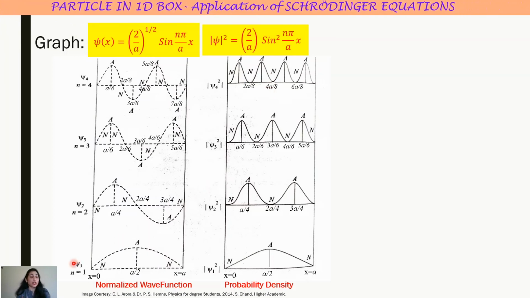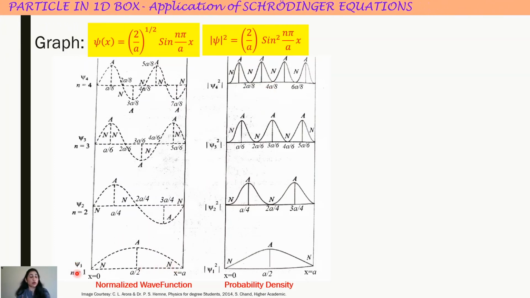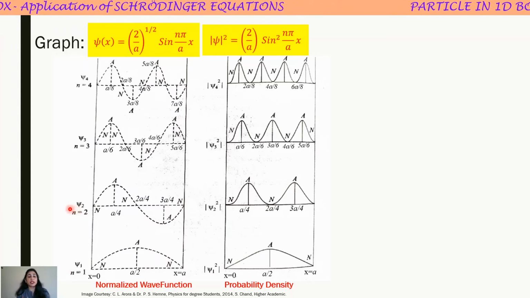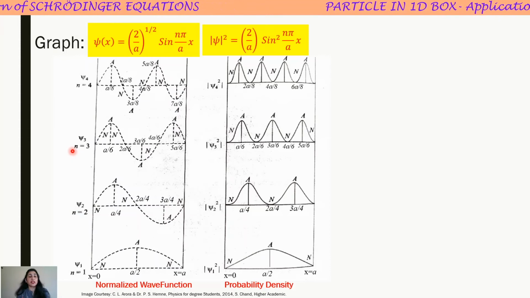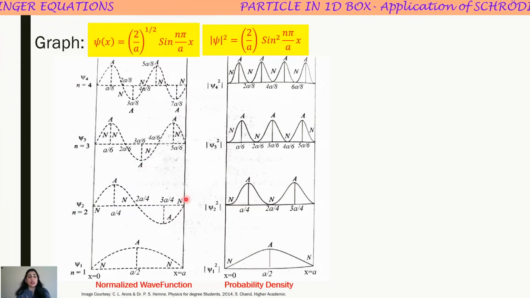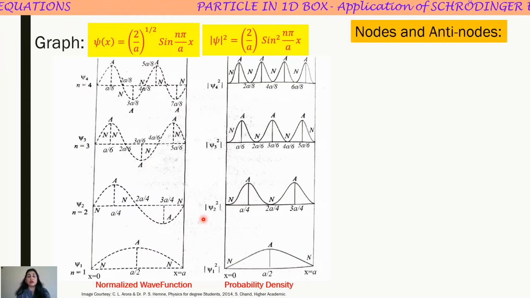Now these are the various plots for different quantum states. This is the first quantum state corresponding to n equal to 1. This is the second quantum state corresponding to n equal to 2. This is n equal to 3, and this is n equal to 4. Also see here what are nodes and antinodes.